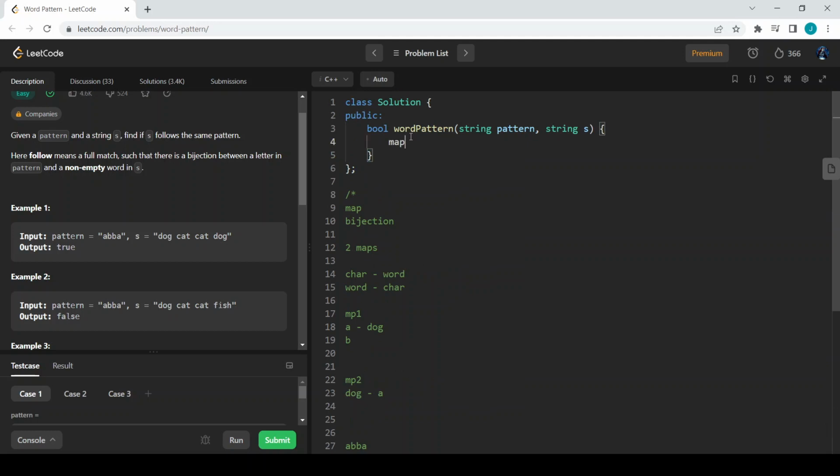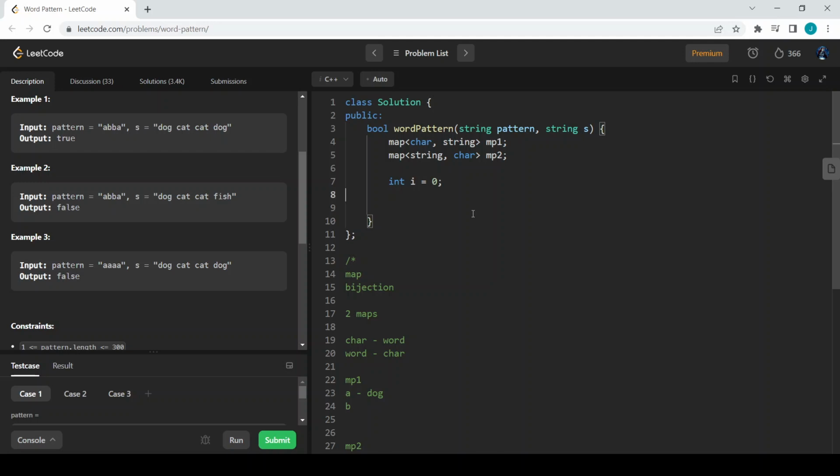So we need a map of char to word, in the sense it is string, let us say mp1, and another map of string to char, and this is mp2, and we are going to iterate, so we can have one pointer int i equals to 0.